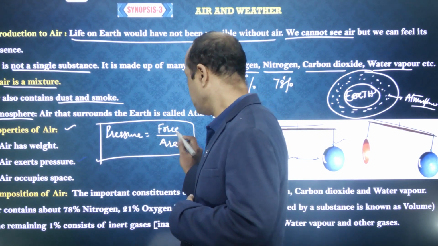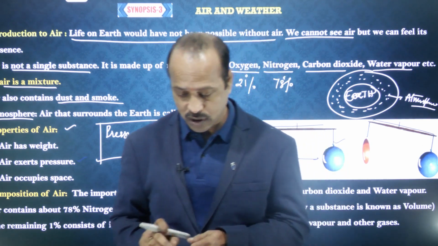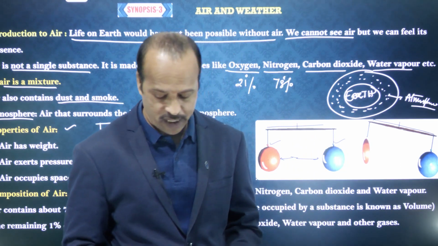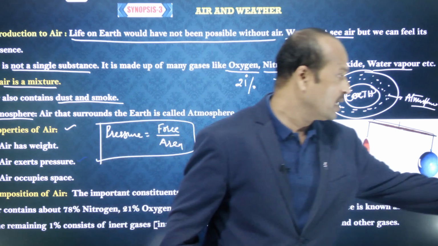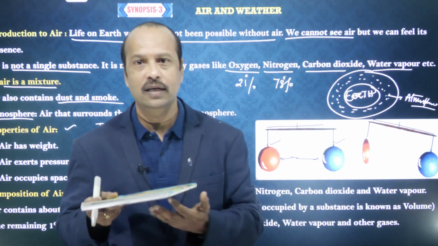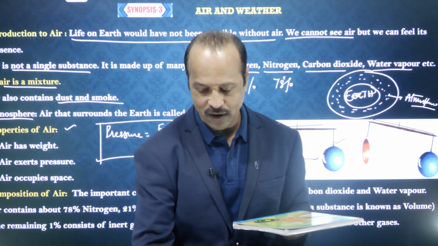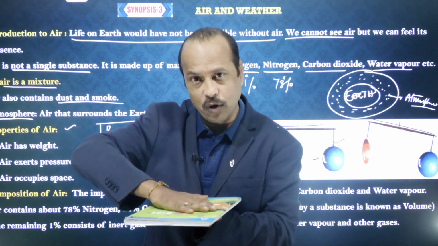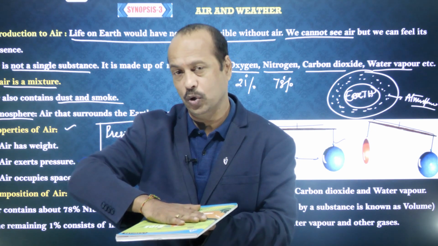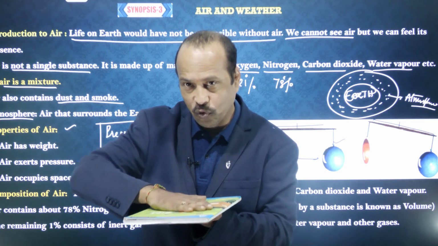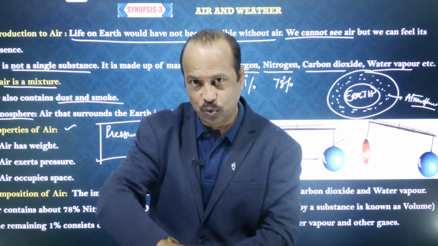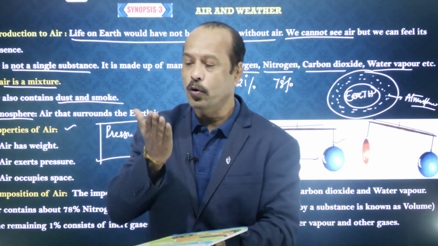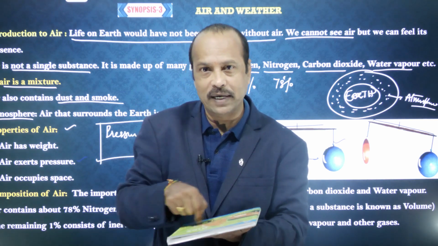Now next is per unit area. Area means what? For example, here I have some book. Here I am applying the force. Applying the force means, see, like this, I am pressing down. So I am applying the force. Then what happens? It is going down, yes or no? So how much force are you applying on a particular area?